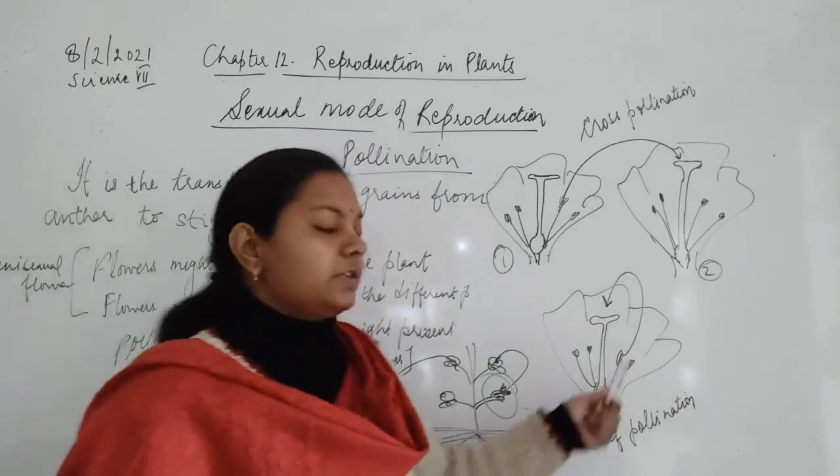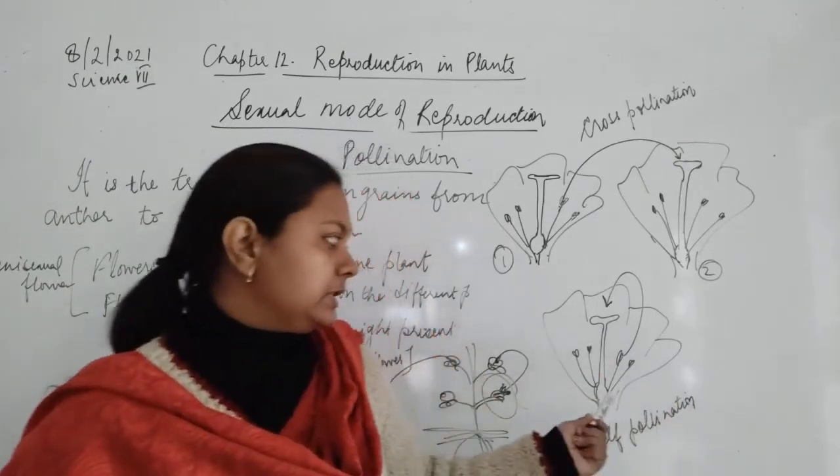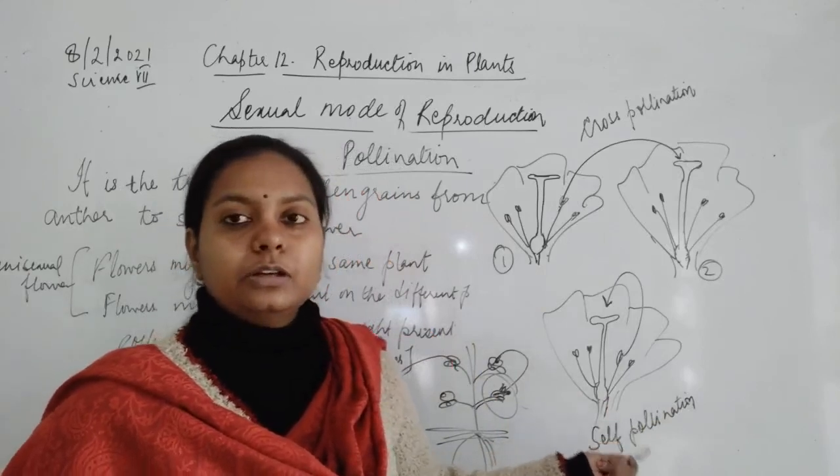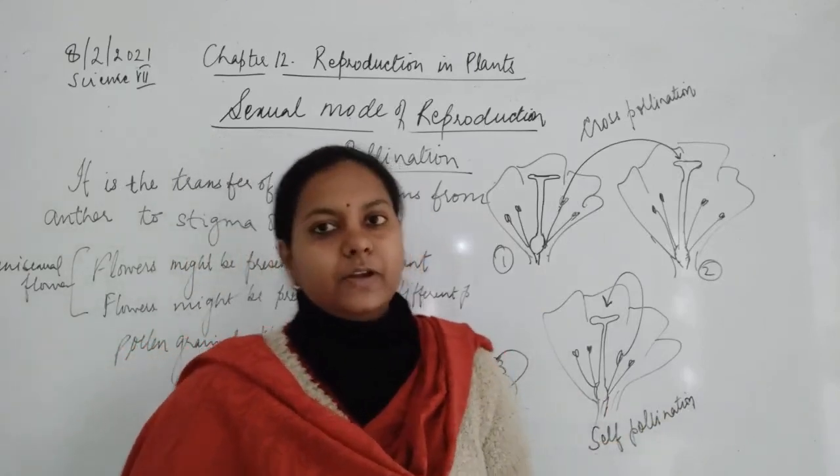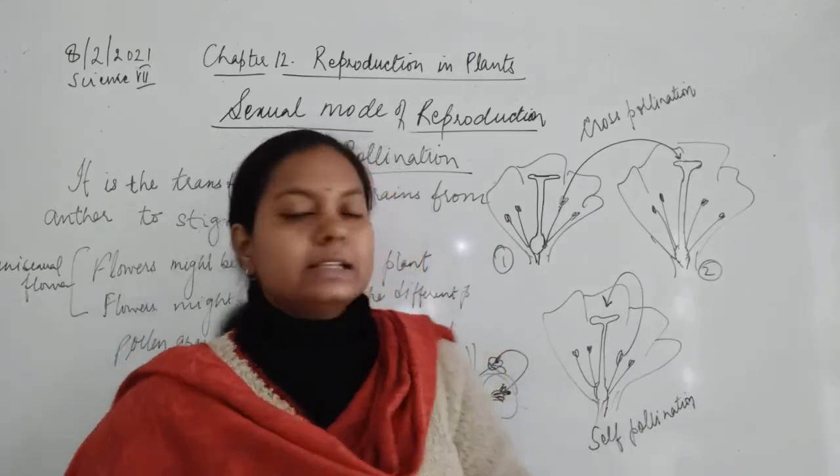And self-pollination, the flower is not going to change. That would be the similar single flower where both the gametes are produced and both are getting transferred. So this is known as the self-pollination.